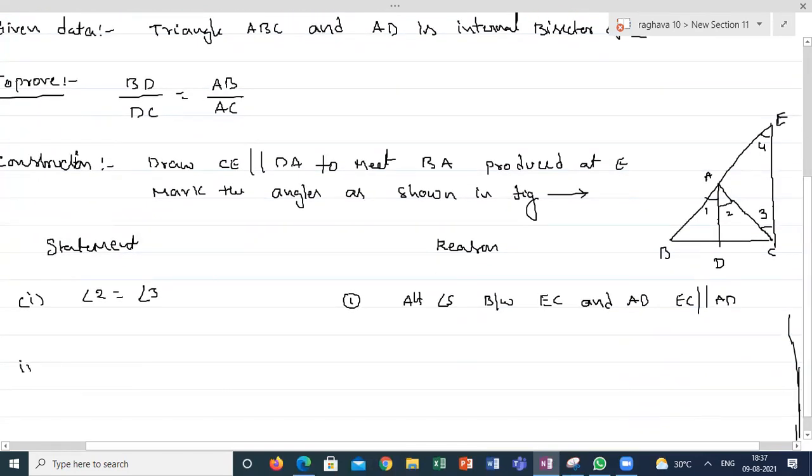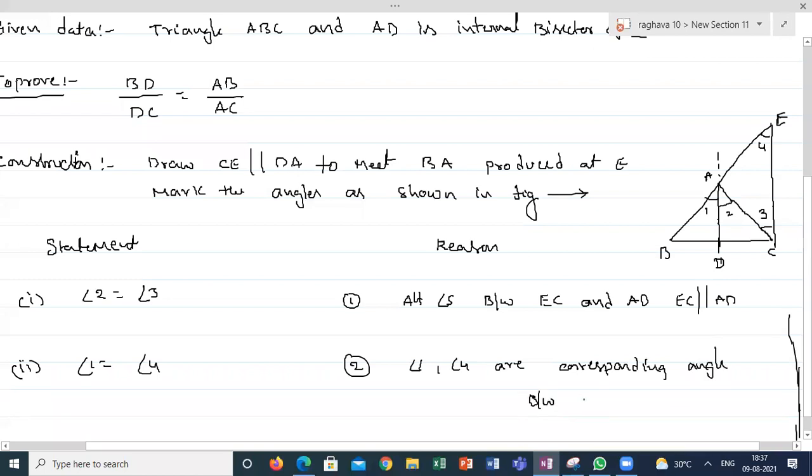Now, the second point. Angle 1 is equal to angle 4. Why? Angle 1 and angle 4 are corresponding angles between parallel lines AD and EC. Correct? Am I right or wrong, guys?